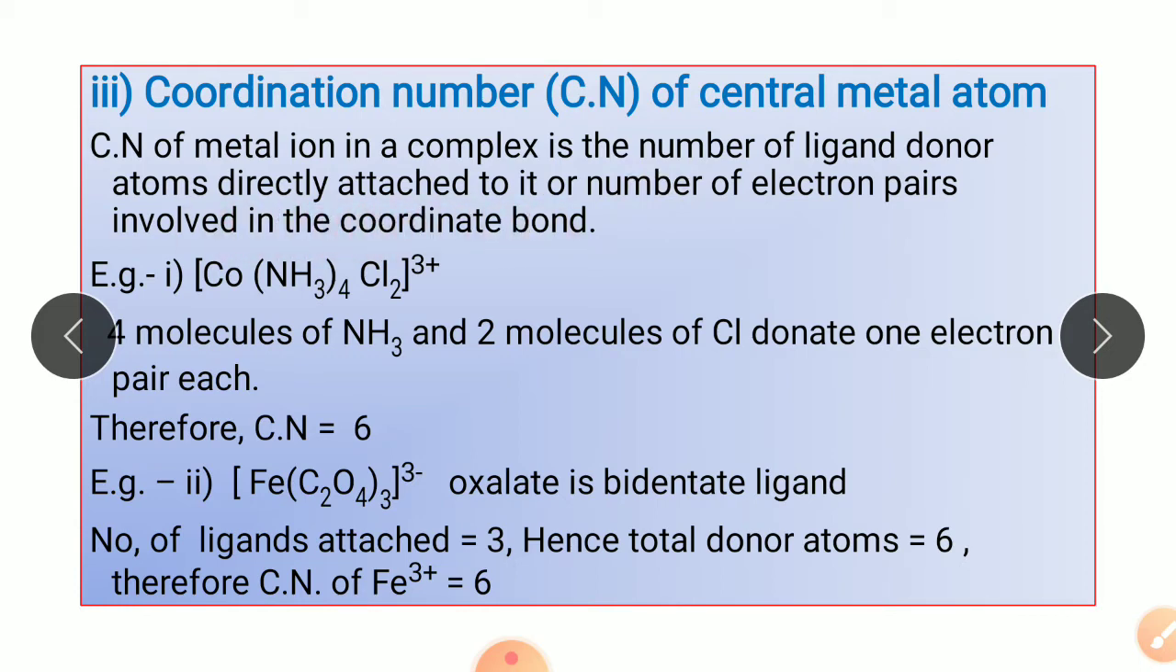If the ligands are monodentate, simply counting the number of ligands, you write the coordination number of the metal. But if the ligands are not monodentate, you count the number of donor atoms in the ligand, and accordingly you write the coordination number of the metal.